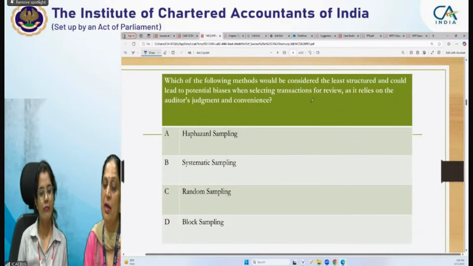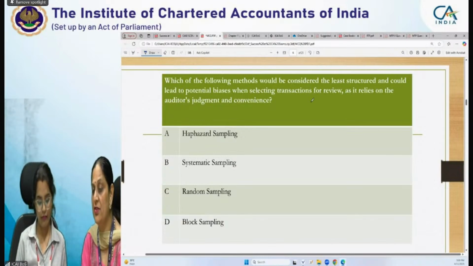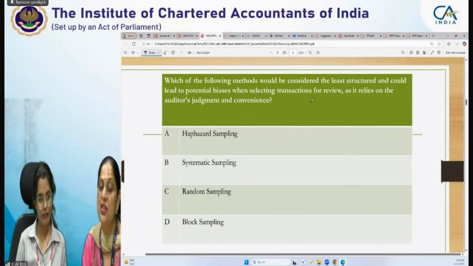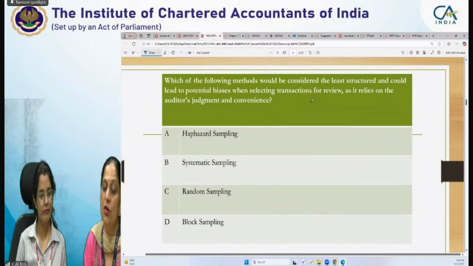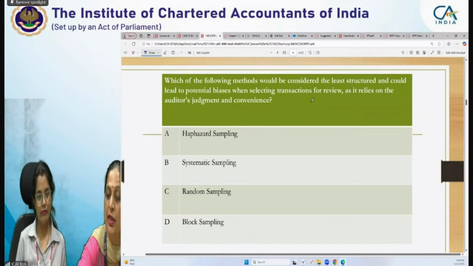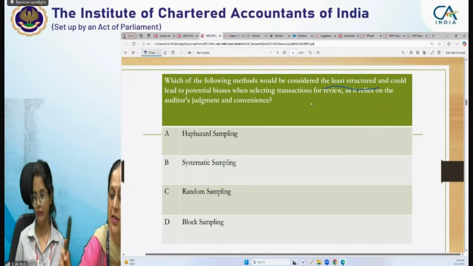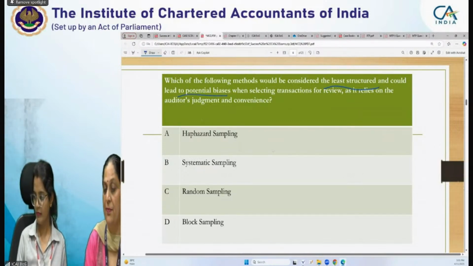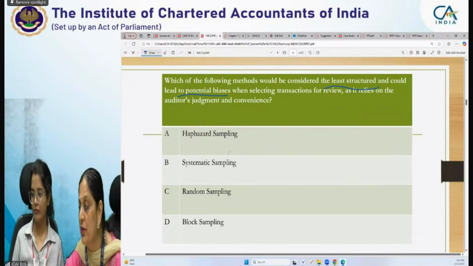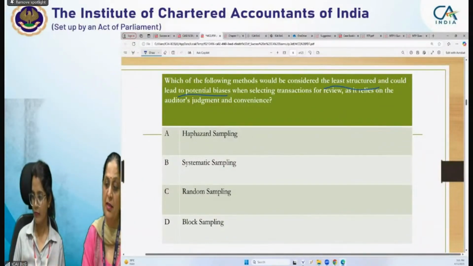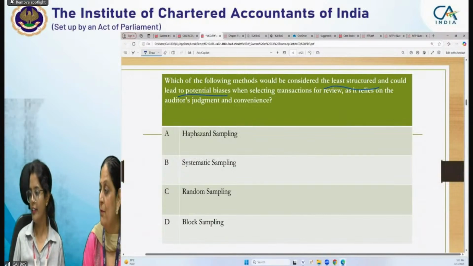Which of the following methods would be considered the least structured and could lead to potential biases when selecting transactions for review, as it relies on the auditor's judgment and convenience? Please read it carefully. Least structured, first thing, could lead to potential biases when we select transactions for review, as it relies on the auditor's judgment and convenience. No, Sayam, read it again.